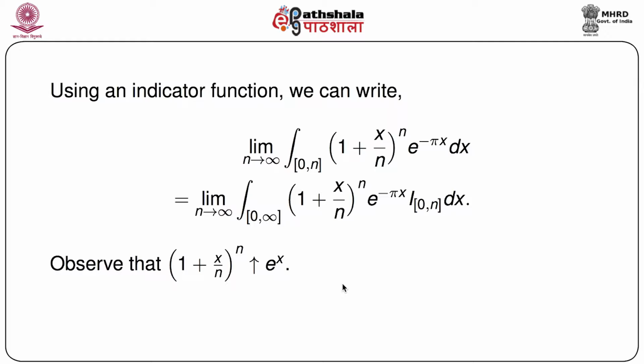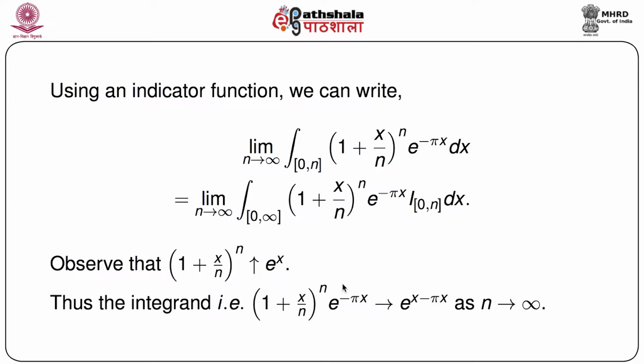Now, let us observe that (1 plus x by n) to the power n goes to e to the power x as n goes to infinity, but more importantly, this actually increases to e to the power x. That means we immediately have that the integrand, (1 plus x by n) to the power n e to the power minus pi x, goes to e to the power x minus pi x as n goes to infinity, that is e to the power minus (pi minus 1) x. So this is a result that we need to remember throughout this problem.